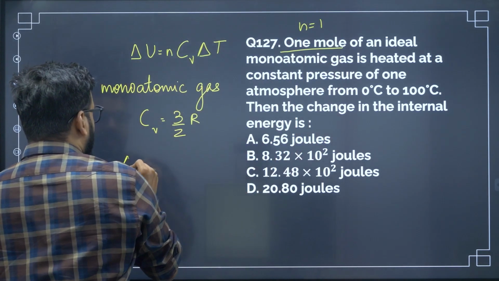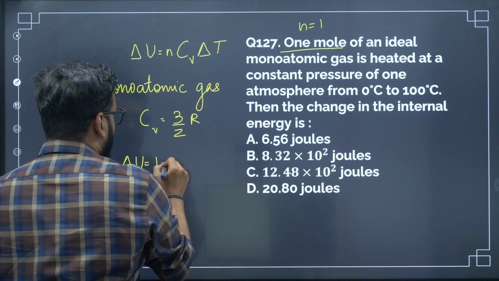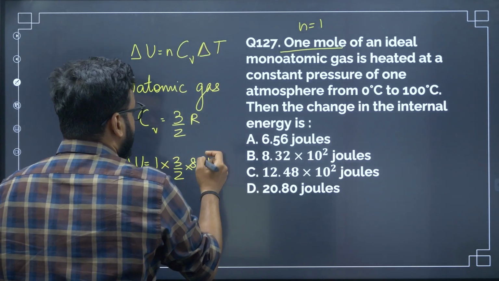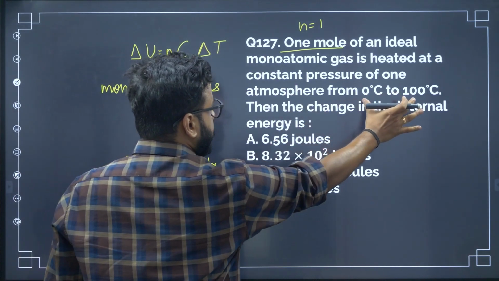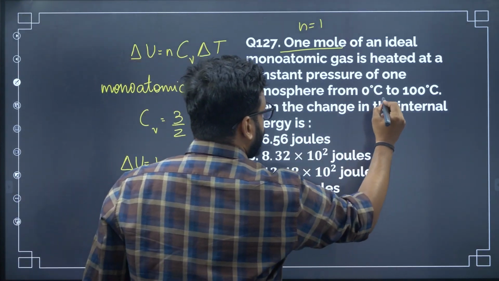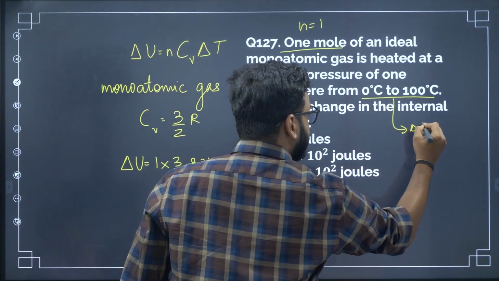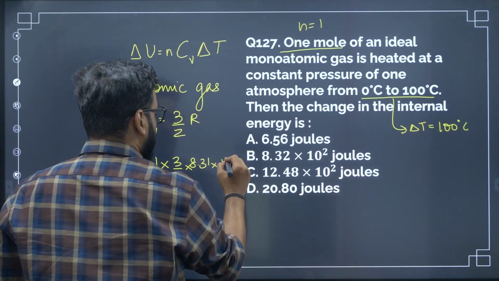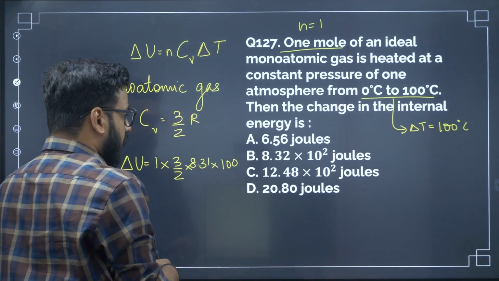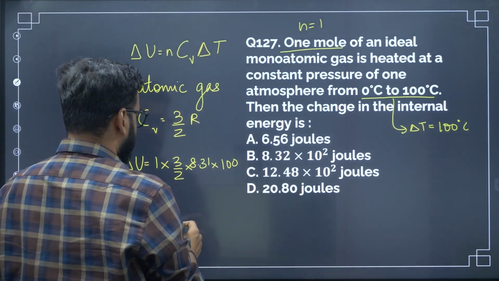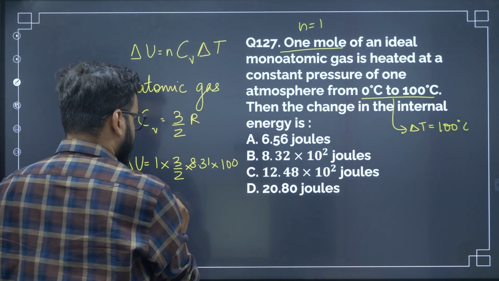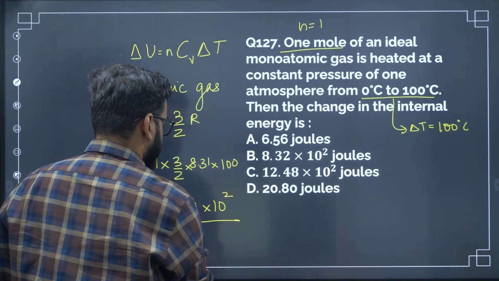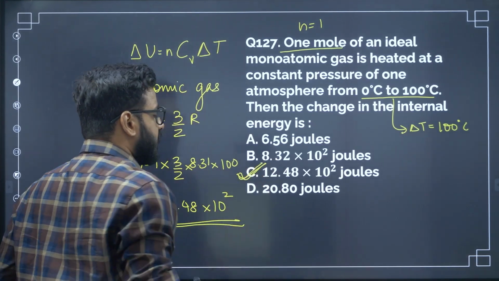So substitute all the given values. Delta U is equal to 1 into 3 by 2 into R value is 8.31 into delta T. So the variation, how much is it? 0 to 100. Delta T is equal to 100 minus 0, it is 100 degrees Celsius. So you can directly put 100 over here. And if you calculate, ultimately you will get 12.48 into 10 to the power 2 joules. Yes, absolutely the correct answer is option C.